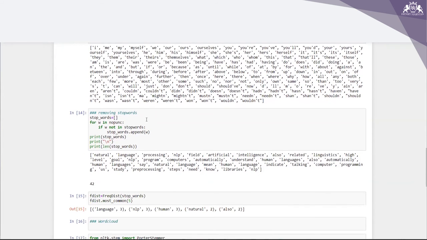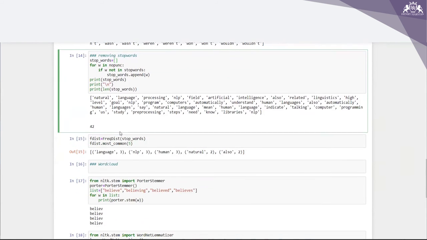So once it is done, I have to remove the stopwords now. So again, what I'm doing, I am creating stop_words as an empty list, and for w in no_punct, basically no_punct in the sense that we have removed the punctuation, if w not in stopwords, stop_words.append(w), and I'm printing all the stopwords, right?